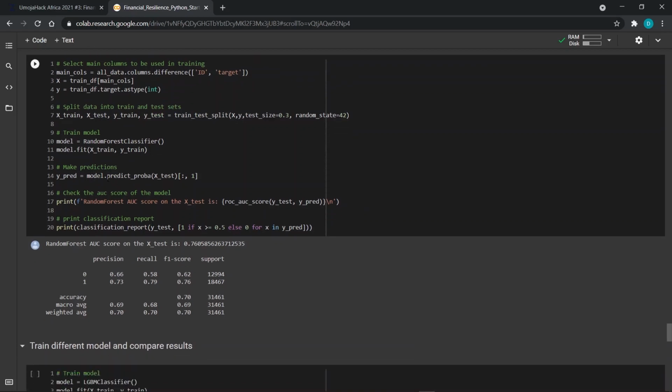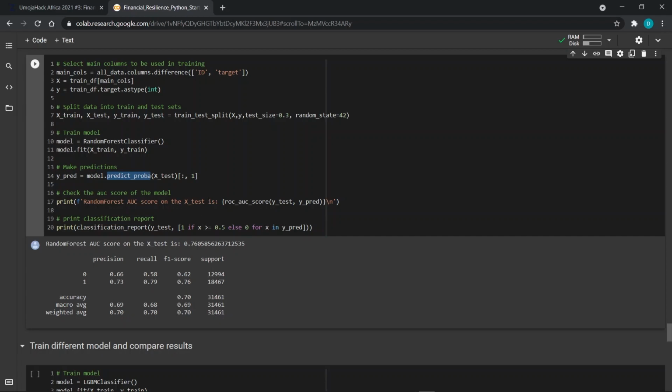Don't forget to use predict probability, because area under curve is our metric to measure the performance of a model.